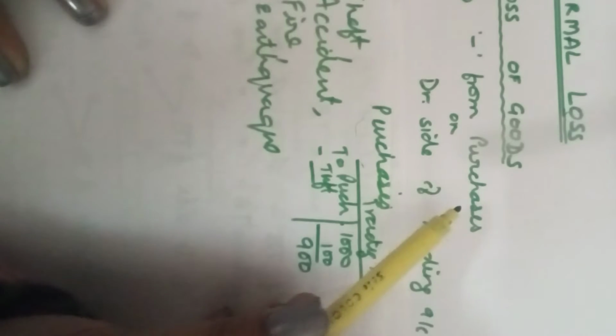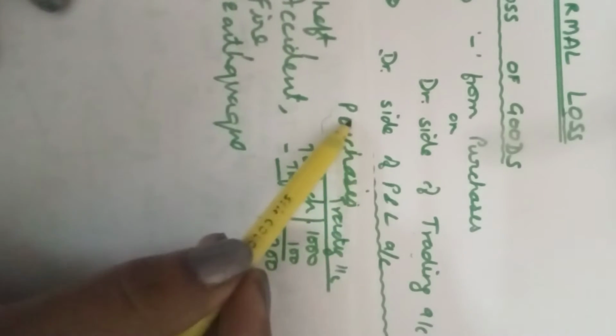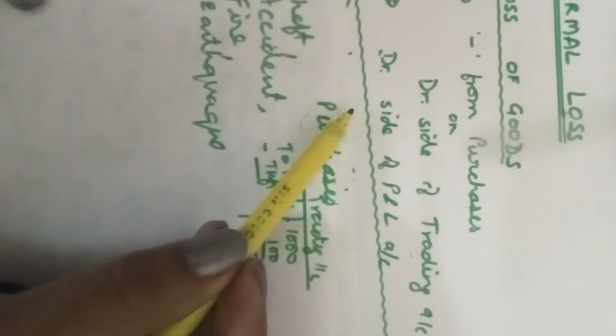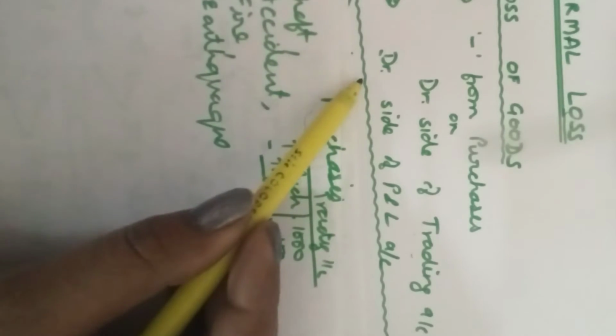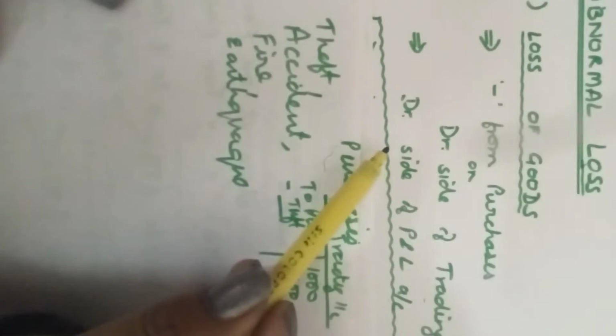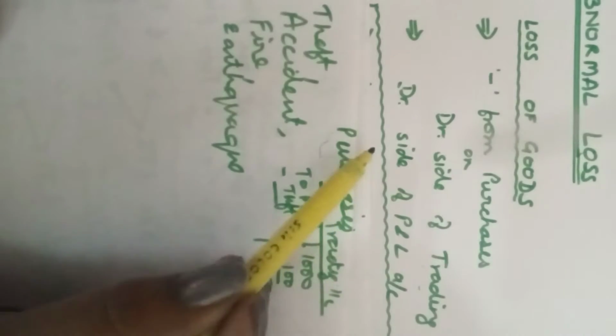Secondly, when the goods have been damaged and destroyed, it's a loss to the firm. And losses, we know children, are always nominal in nature. Debit all expenses and losses. So in the profit and loss account, it is reducing our profit. I told you, adjustments are always given a double treatment.